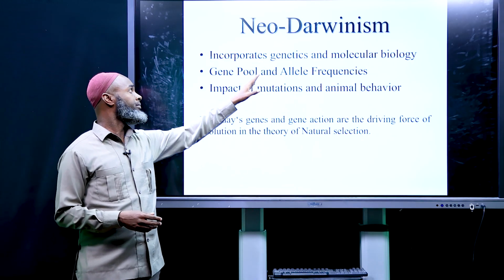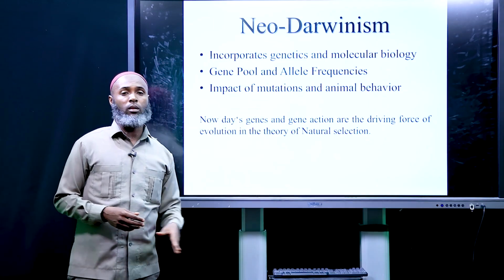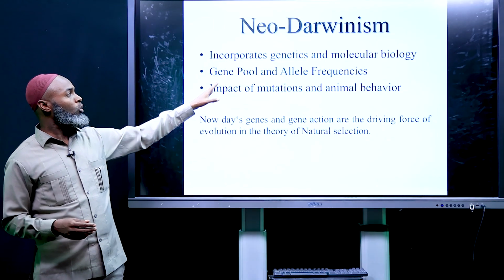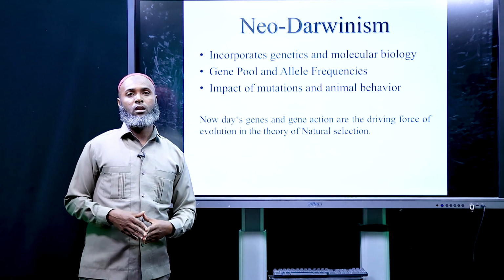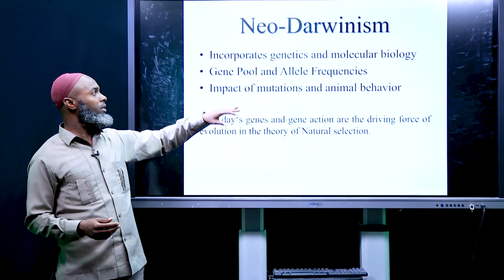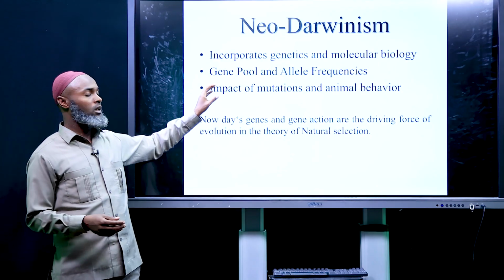Neo-Darwinism incorporates genetics and molecular biology, gene pool and allele frequency, the impact of mutation, and animal behavior. So besides animal behavior and genetics, it also has a molecular biology aspect.